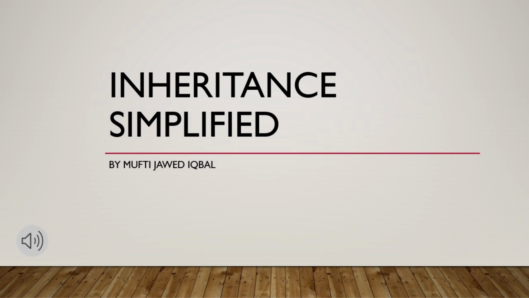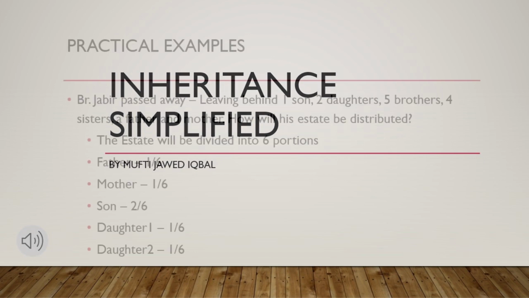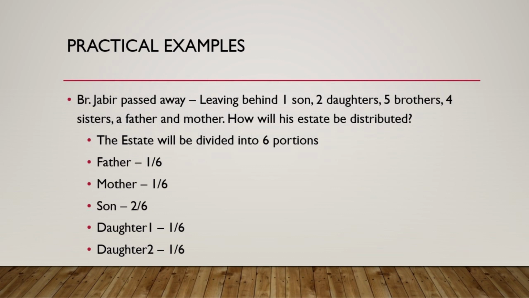He left behind, but even if there are Jabirs here, they should realize, whether it be Jabir or Javed or anybody, each and every person has to pass away one day. So one day our name will be on this: that brother so and so passed away. Who he left behind? One son, 2 daughters, 5 brothers, 4 sisters, a father and a mother. This is parents basically. Now how will the estate be distributed?